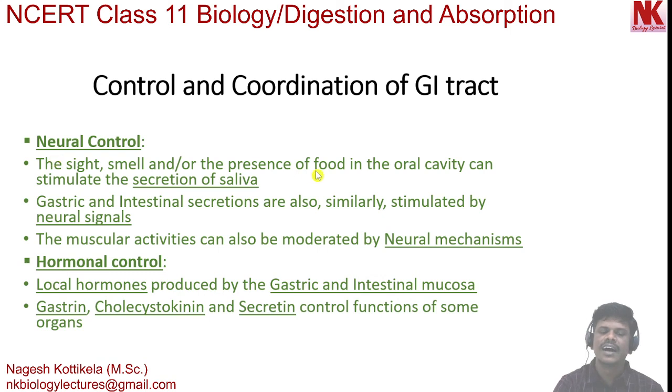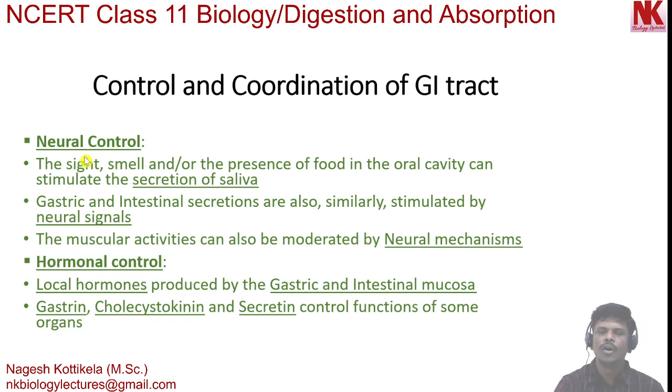So these conditions are resulting in secretion of saliva. So here the nervous system, nerve impulses play an important role. And second example, gastric and intestinal secretions are also similarly stimulated by neural signals. The muscular activities can also be moderated by neural mechanisms. Both the local mechanisms and the central nervous system also play an important role in this neural control.